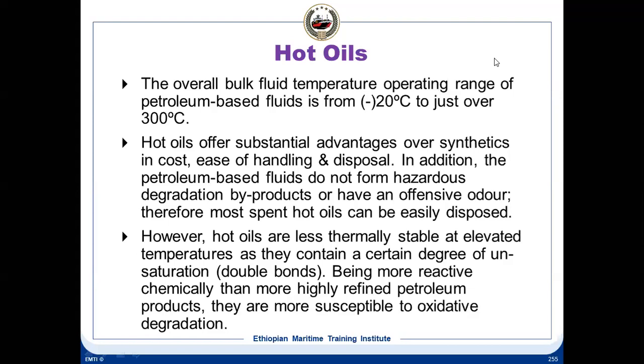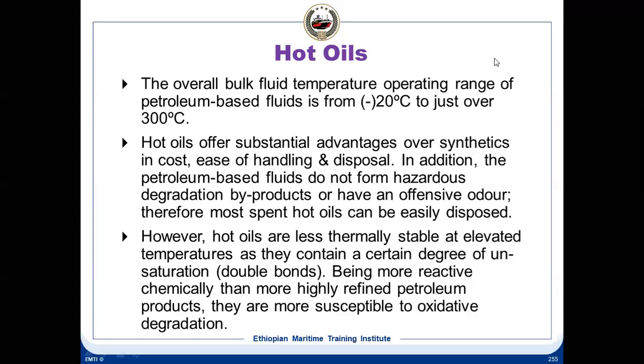Advantage over synthetics: since synthetics are man-made, obviously they will be expensive. Ease of handling and disposal. Ease of handling, I don't know, maybe there are some issues regarding handling hot oils versus synthetic, which we don't know about. But disposal, definitely.